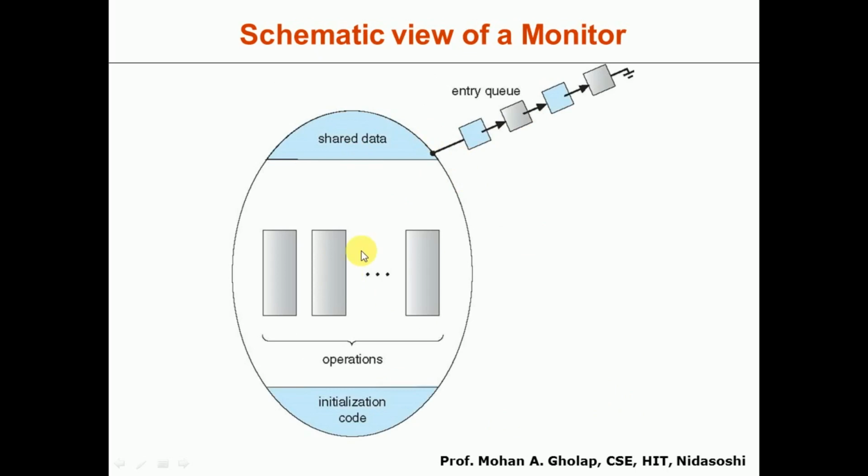Here we have the shared data, the initialization code, and the number of operations or procedures. And in order to enter this, we have a queue of processes, that is nothing but an entry queue, which is waiting to enter into this monitor.